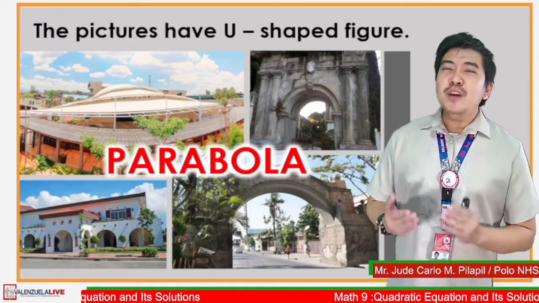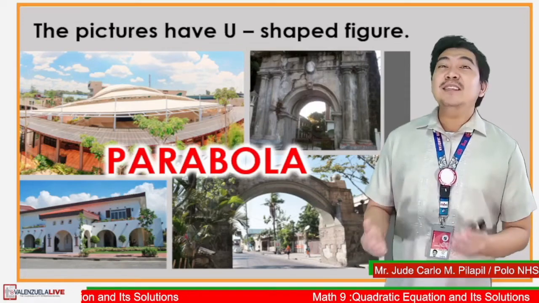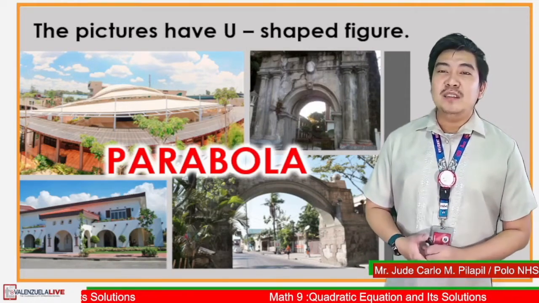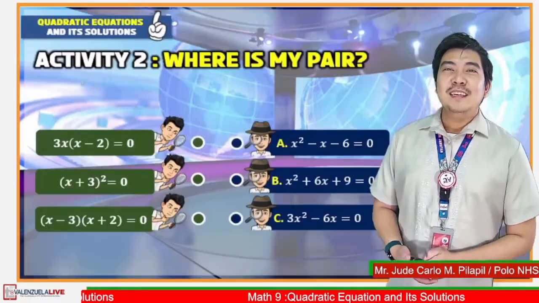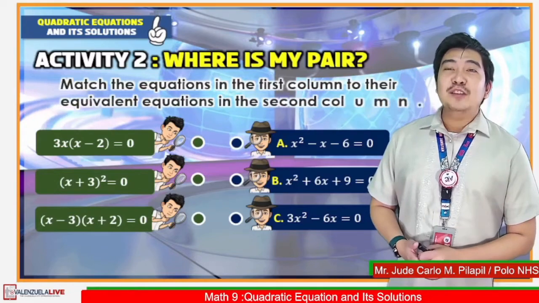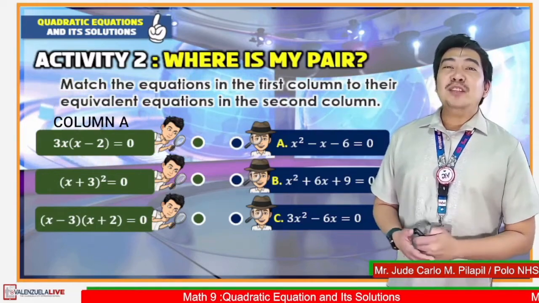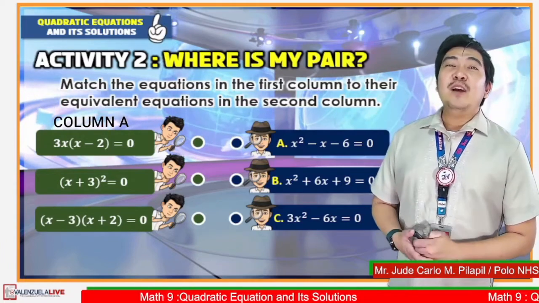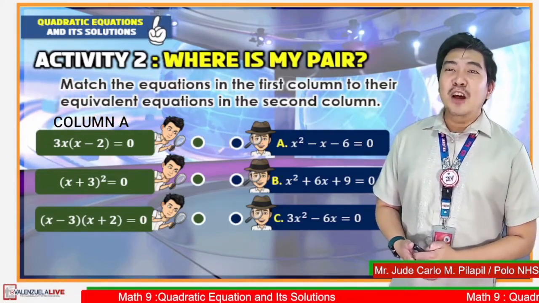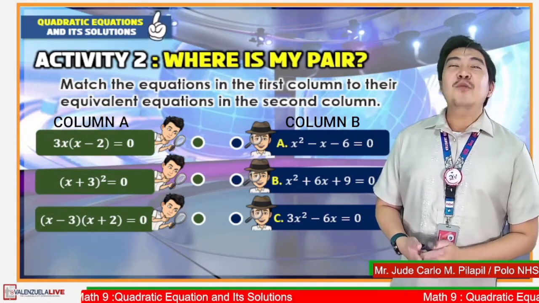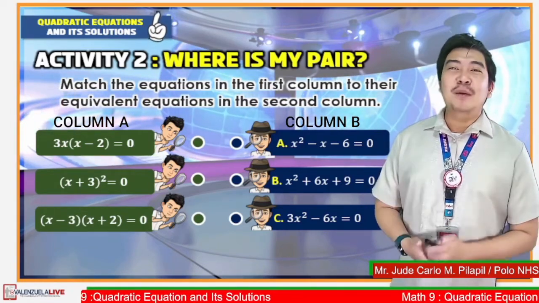But before we go to this topic, it is important to know the main concepts of quadratic equations and how to solve them. Let us proceed to the next activity entitled, Where is my pair? You need to match the equations in the first column, or column A, to their equivalent equation in the second column, column B. Dear students, you may drop the letter of the correct answers in the comment section.